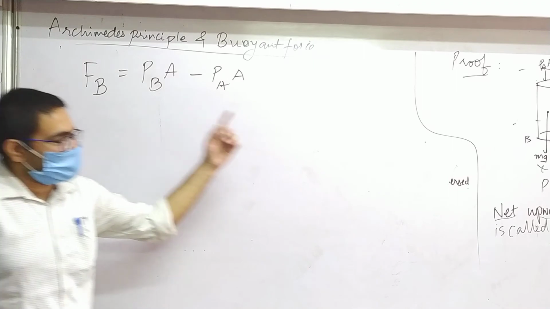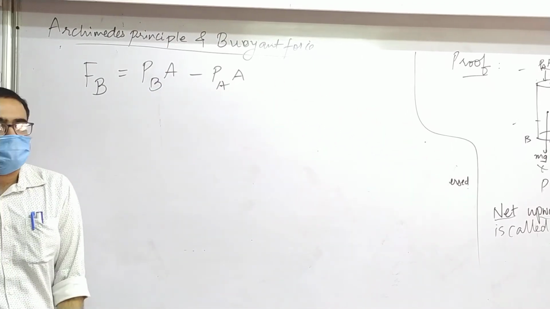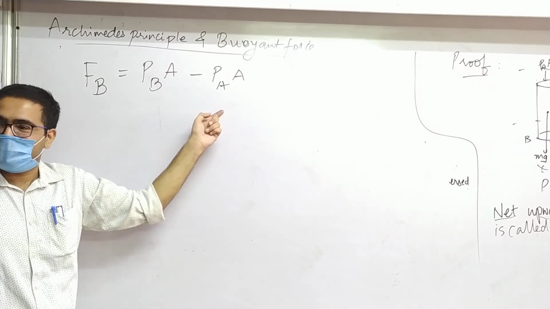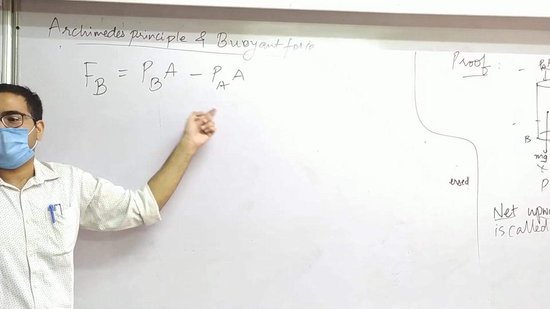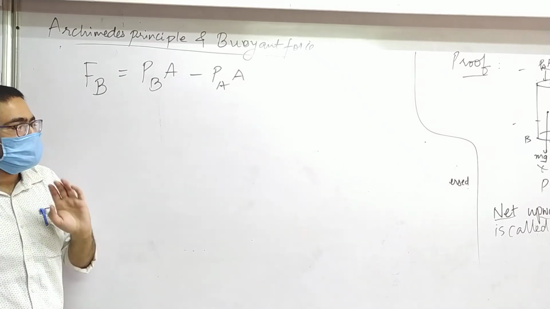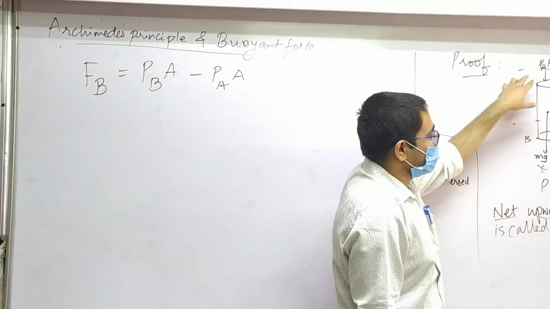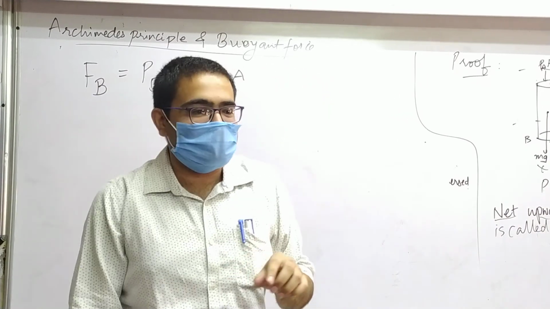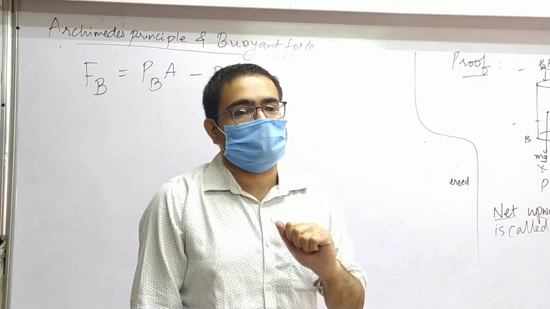Raise your hand if you understand this sentence and then this equation. Okay, fine, I'll explain. Net upward force by fluid. There are three forces here. Out of these three forces on the cylinder, which forces are applied by fluid?